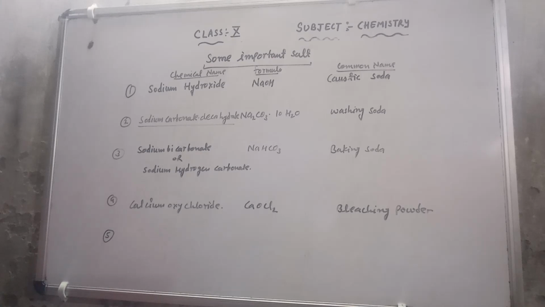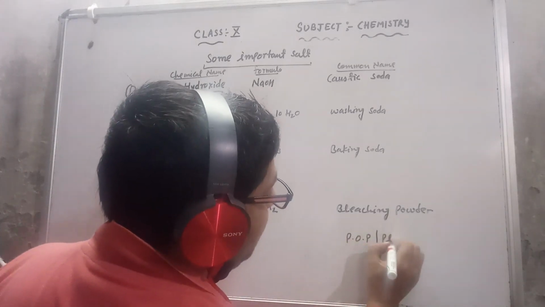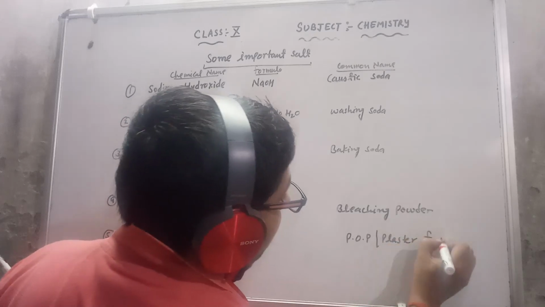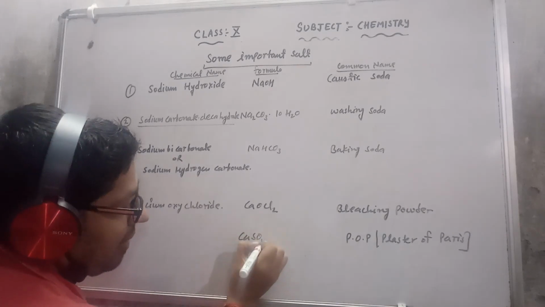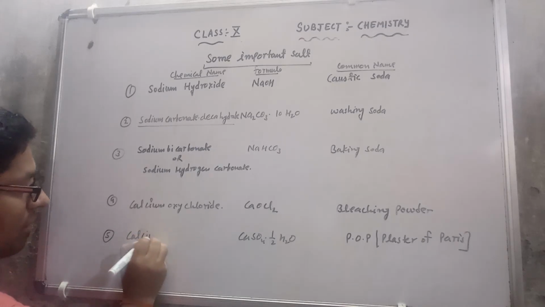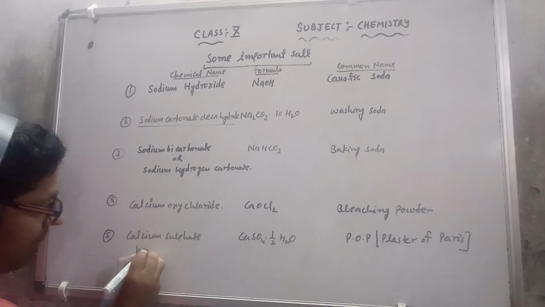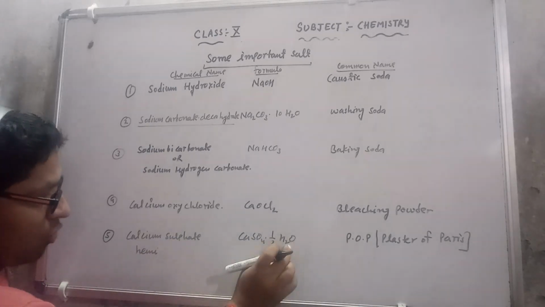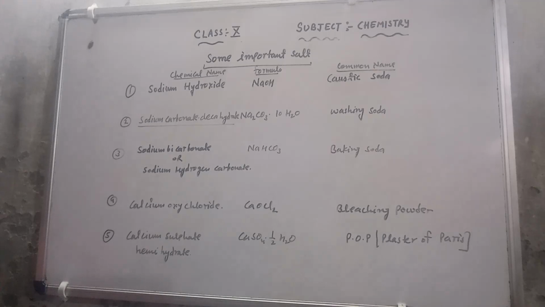The fifth salt in your syllabus is POP, that means plaster of Paris. The short form is POP and the full form is plaster of Paris. The formula is CaSO4.½H2O. Chemical name is calcium sulfate, half meaning hemi. Keep in mind, half means hemi, and H2O is available, so this is a hydrate. So calcium sulfate hemihydrate. These five salts are available in your syllabus.